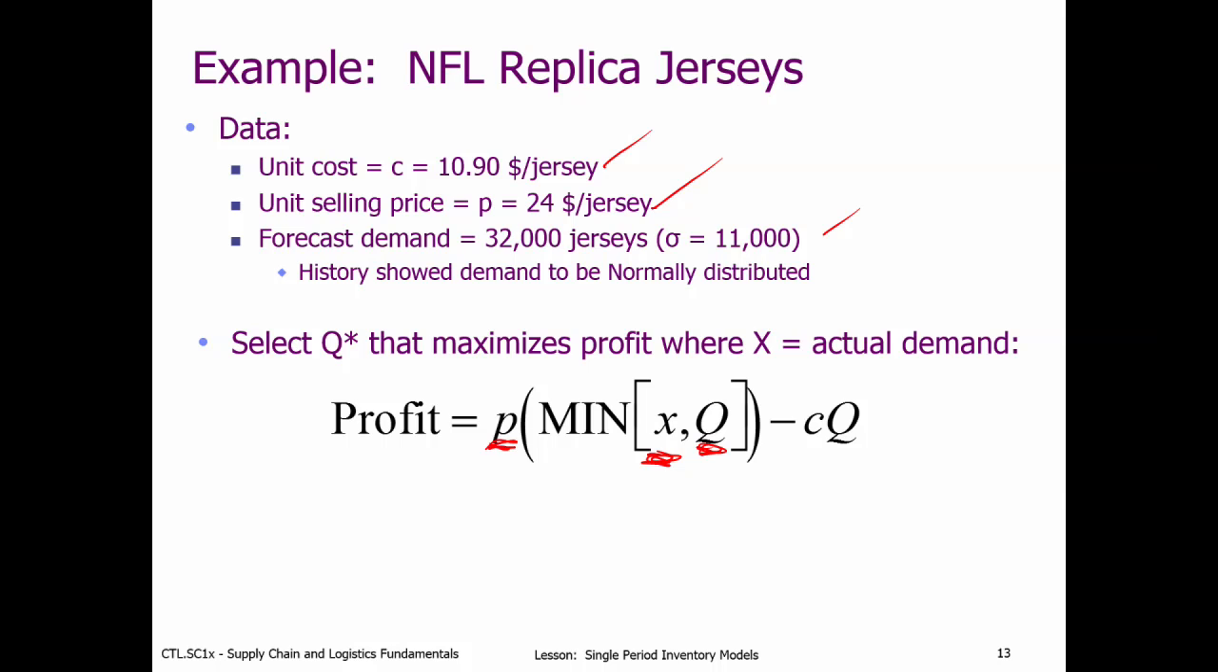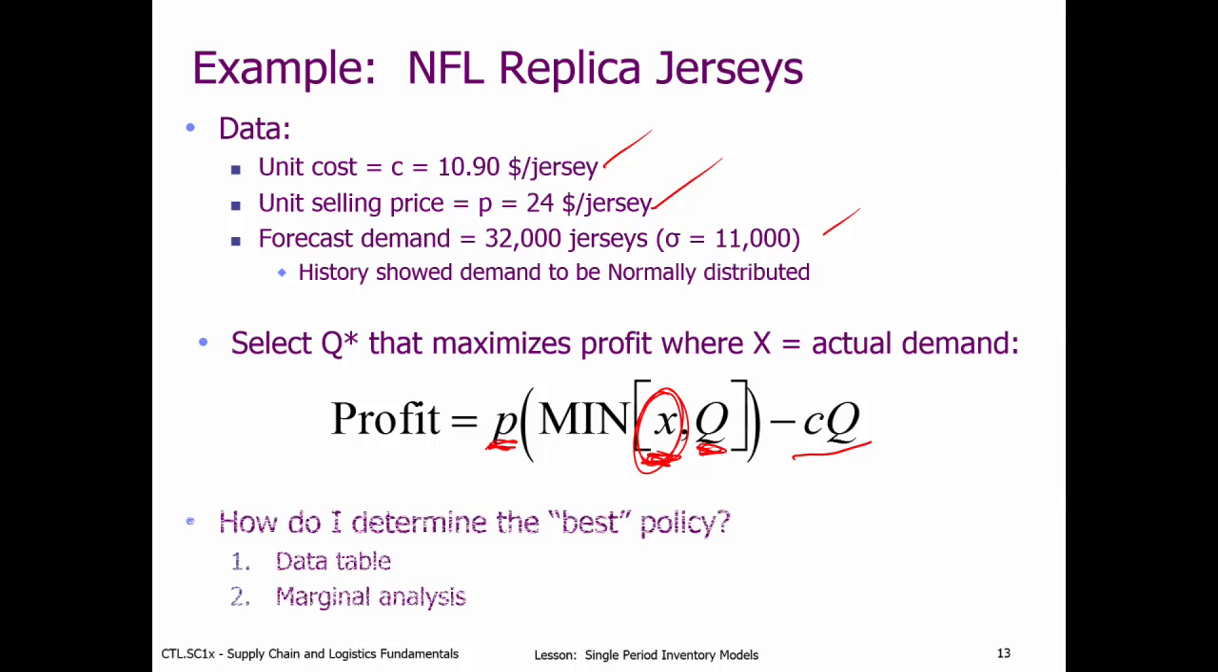And then I'm going to subtract off of that the cost times Q, which is the amount that I'm ordering. Now the challenge is we don't know what this X is. It's a random variable. That's the trick. So how do I determine the best policy? Well, what we're going to do in the next couple videos is show two different ways. I'll start off with a data table, then we'll go into marginal analysis. So let's get started with the data table next.